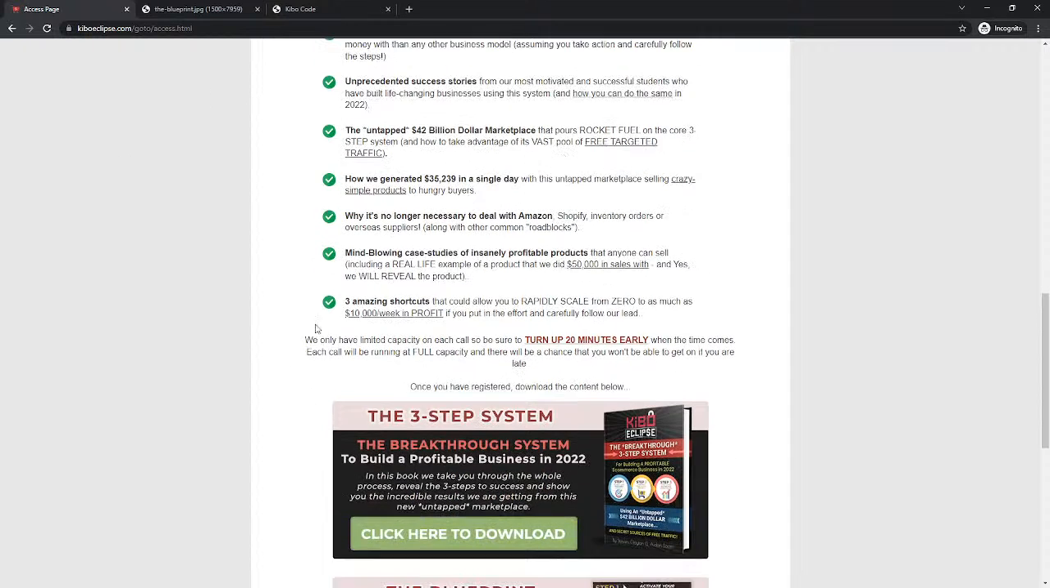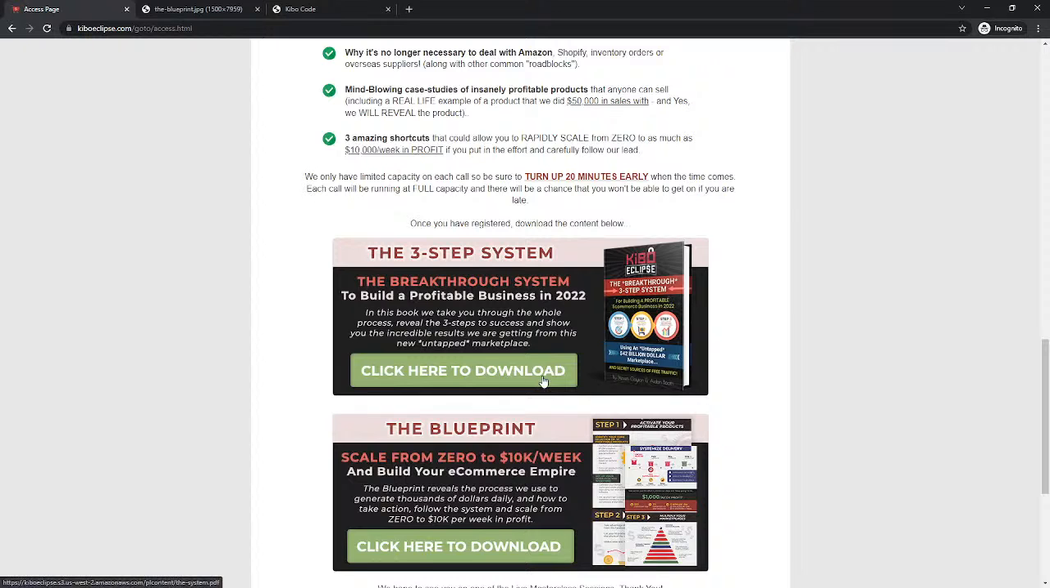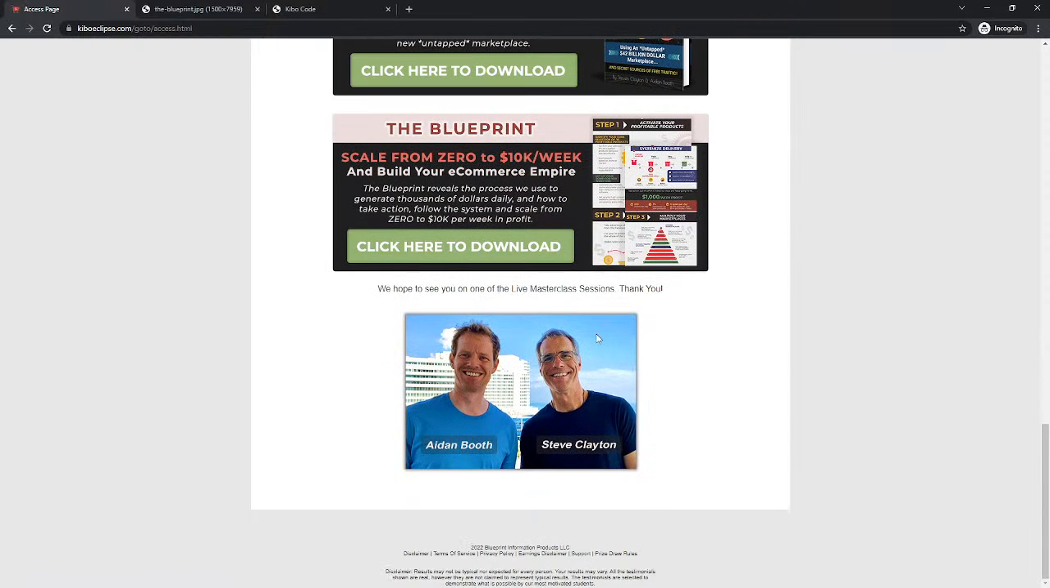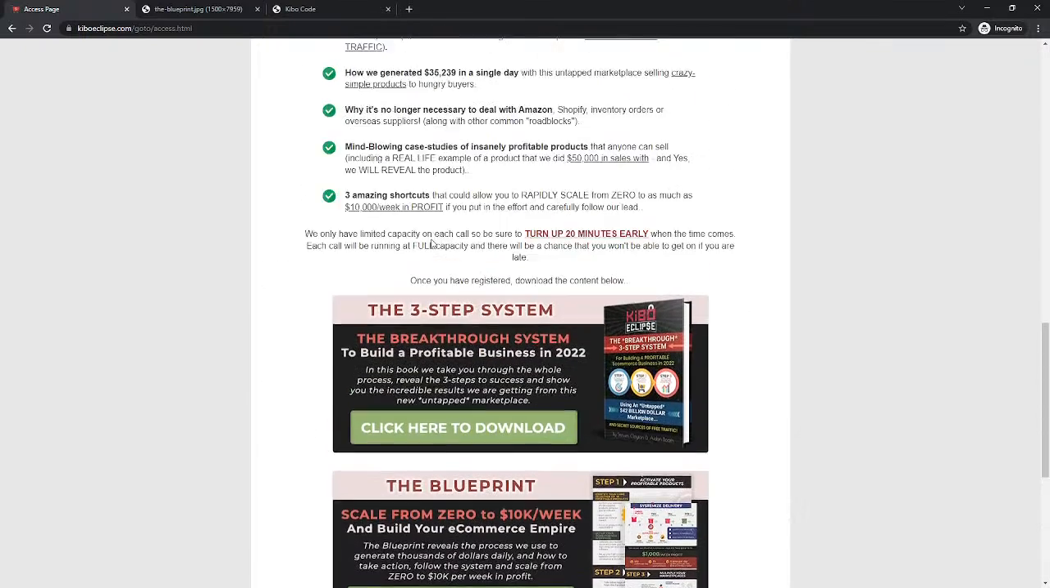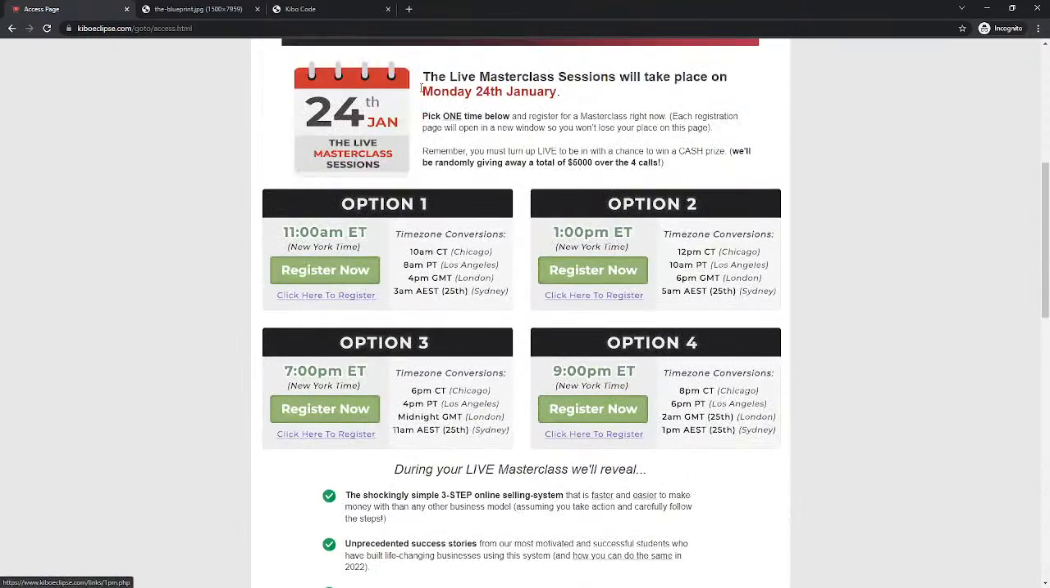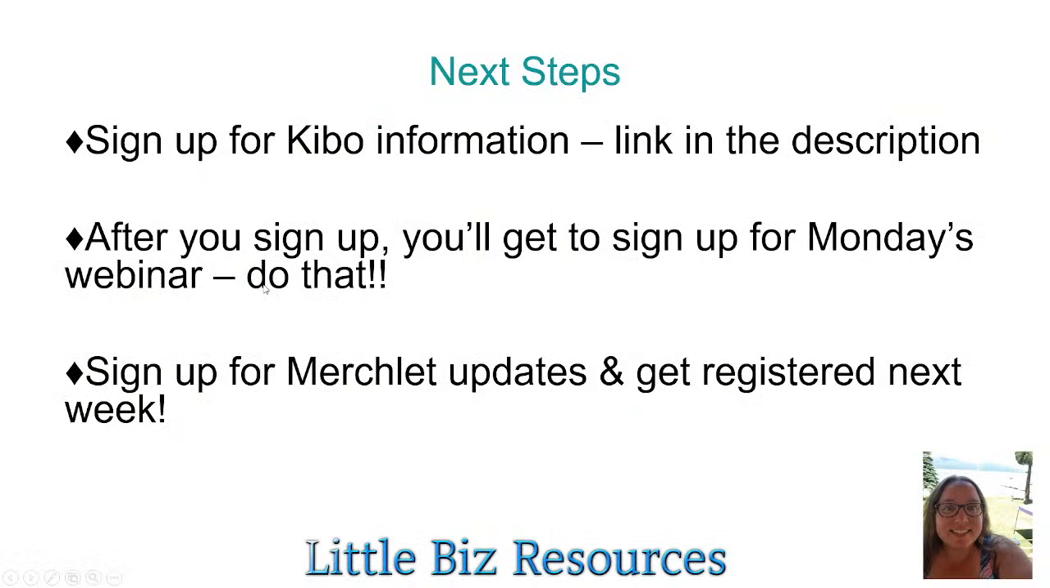So they'll go through and you can download they have an ebook and this little blueprint here that you can download. There's Aiden and Steve right there. And you'll get access to that, but you want to make sure you register for one of these. Okay. So that's what you do after you sign up. So the first link will take you to the initial sign up, you'll sign up.